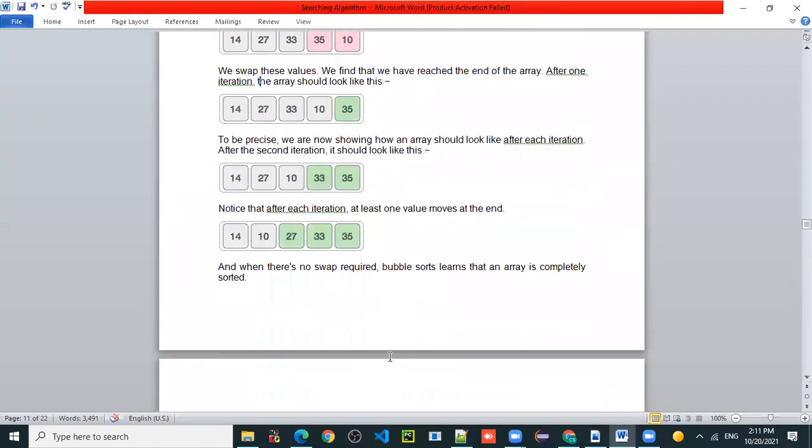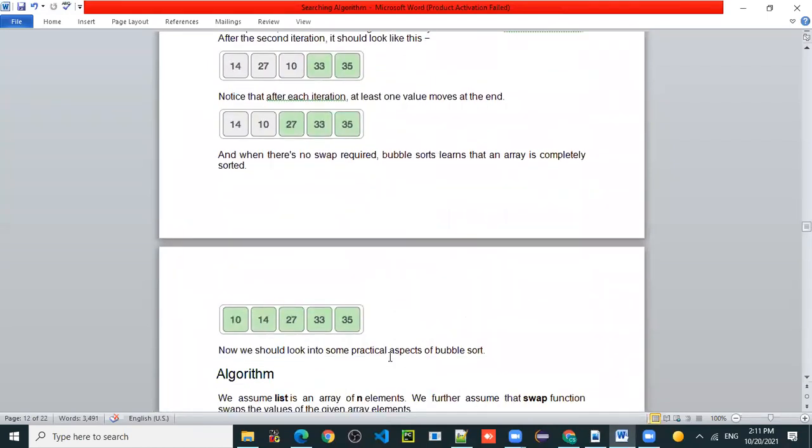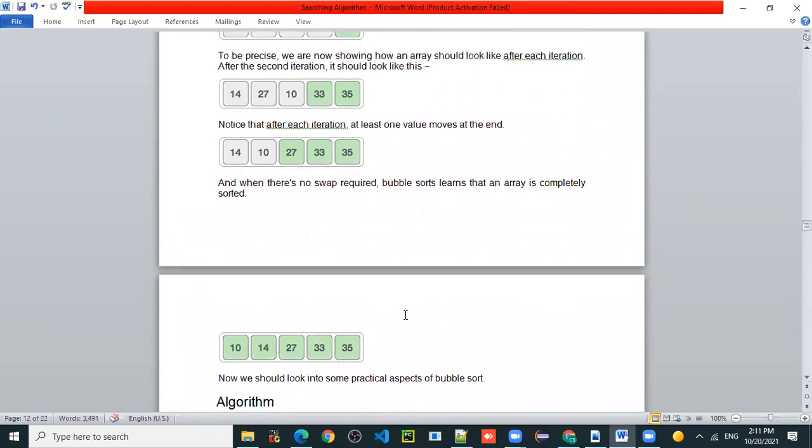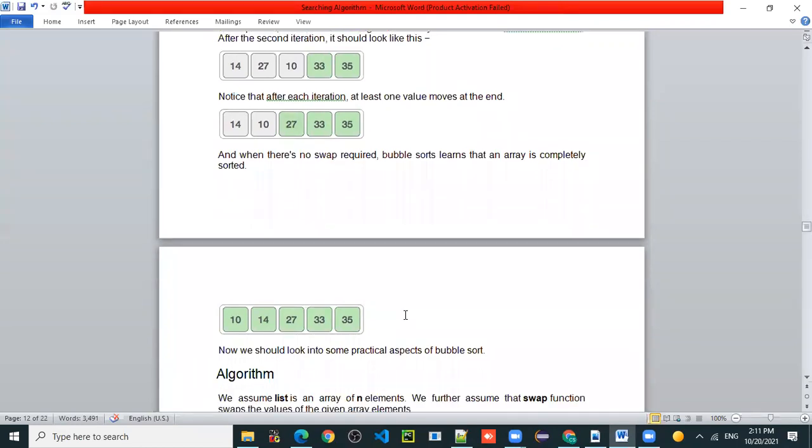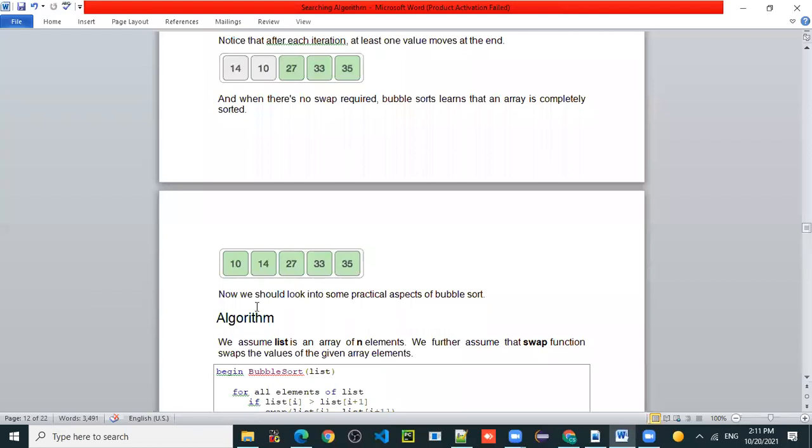How to apply the iteration? By comparing two elements, if the next element is greater, then we keep it as it is. If the next element is less, then we swap the elements. This is called bubble sort. Is it difficult or simple? Simple, sir. Okay.